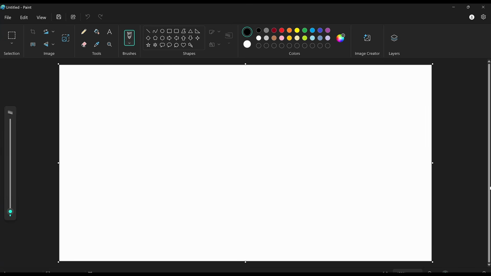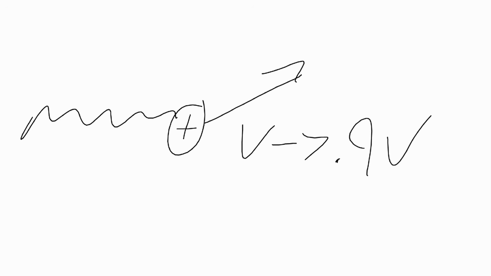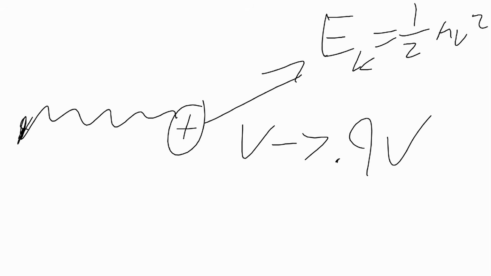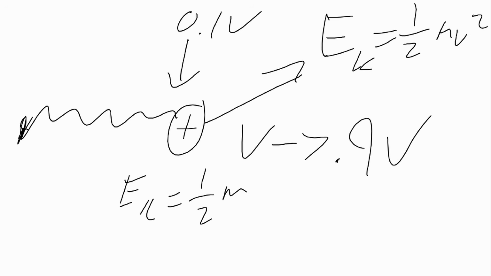So the way I'm going to implement photons here is, let's have a proton again. It's accelerating. When we have drag, what we did is we just say its velocity turns into 90% of its velocity. So that energy is just lost. It's gone. What we're going to do instead now is that energy is going to be transferred into the photon. And how are we going to calculate that? We're just going to use the simple kinetic energy equation, E = 1/2 mv^2. So we know that the energy this particle is losing represents 10% of its velocity. Plugging that into 1/2 of the mass of the proton times 10% of its velocity squared, that's the energy that's going to be transferred into the photon.